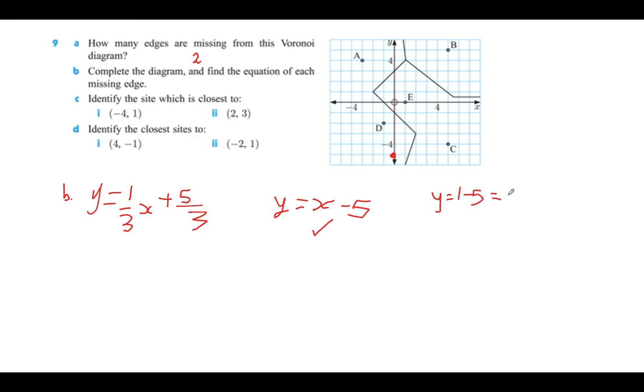So this is one of the very many ways you can find the equation of the line. What you would then do would be to draw a straight line going through these 2 points. We'll do that shortly. Now this one's a little bit more complicated. This one goes through 5/3, which is a little bit harder to identify on the grid. So what I'm going to do is use the calculator for the equation on the left-hand side.